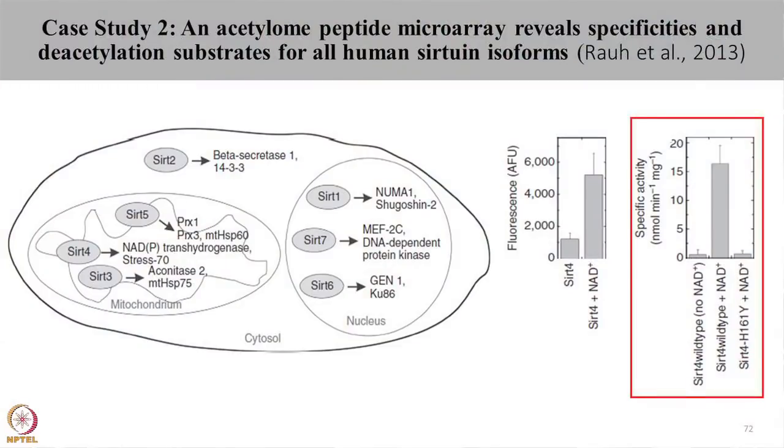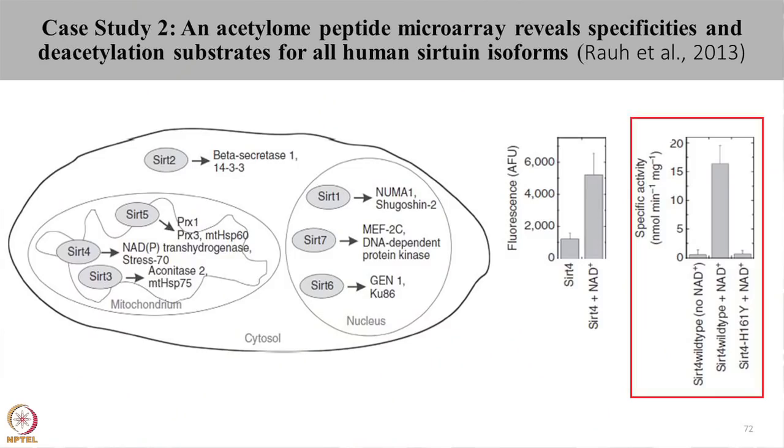To confirm this deacetylation activity of sirtuin 4, the deacetylation of NADP transhydrogenase stress 70 protein was performed using wild type SIRT-4 without NAD, wild type SIRT-4 with NAD, and a mutant SIRT-4 which did not have the deacetylase activity. When the substrate was incubated with wild type SIRT-4 and with NAD, a strong deacetylation activity was seen, confirming that NADP transhydrogenase stress 70 protein is a substrate for SIRT-4.